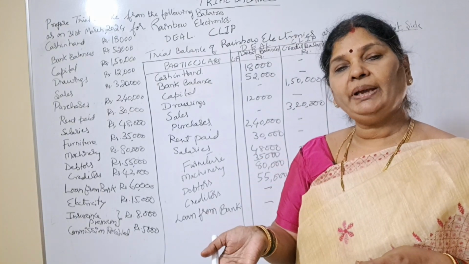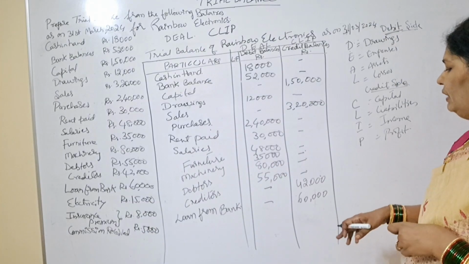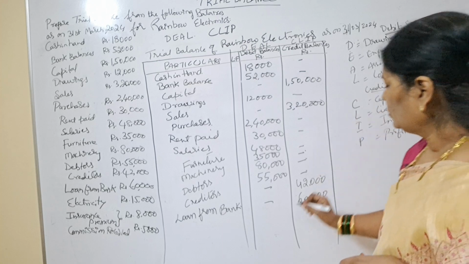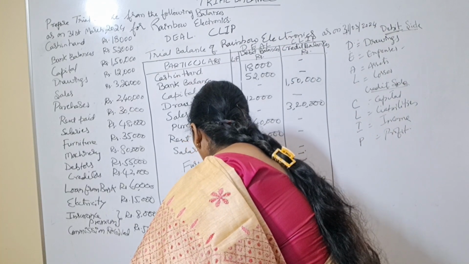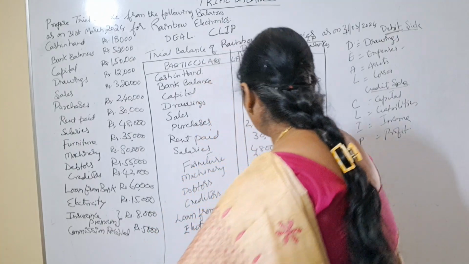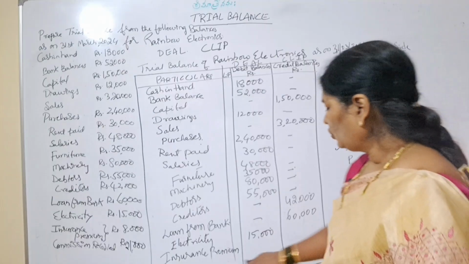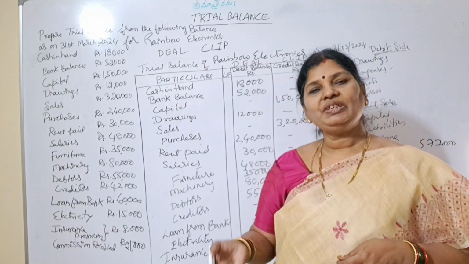Right. Next, electricity means it is their expenditure. Electricity bill every month we'll pay, no? So that is our expenditure. All expenses we have to take under the debit column. So here I am writing electricity. How much is the amount? 15,000. So what is insurance premium? Insurance premium means payment of insurance.